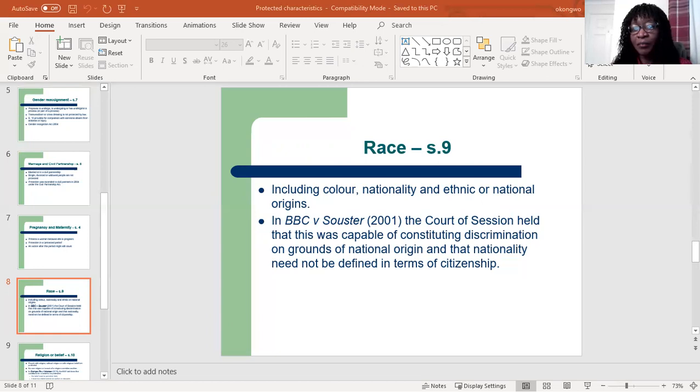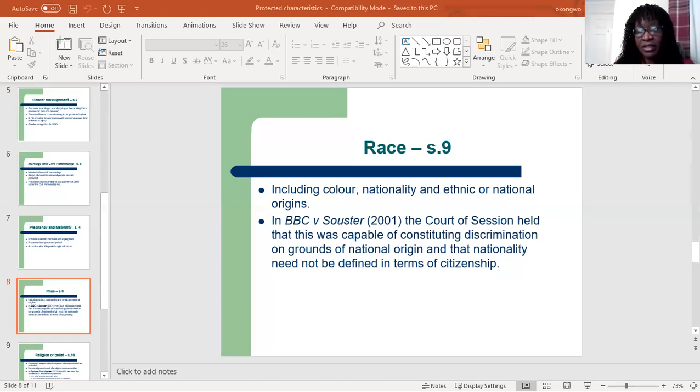An English journalist on BBC Scotland claimed that he was replaced by a Scotswoman because he was English, and the court held that this was capable of constituting discrimination on grounds of national origin, and that nationality need not be defined in terms of citizenship. English, Scots, and Welsh can be defined as having the same nationality as citizens of the UK, but they have different national origins. So color, nationality, ethnic, and national origins can be defined widely.